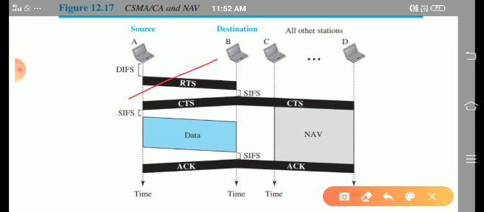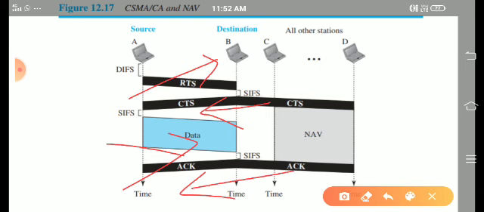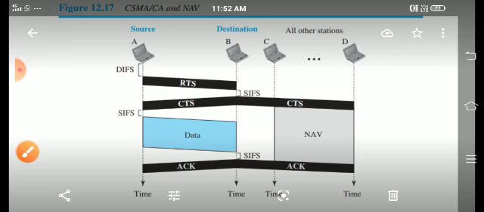Now you can see here. A sends an RTS frame, request to send frame. B sends a CTS, that is, clear to send. Once it is clear to send, A sends the data and gets the acknowledgement from the destination. This is how collision is avoided in the CSMA/CA technique. Thank you.